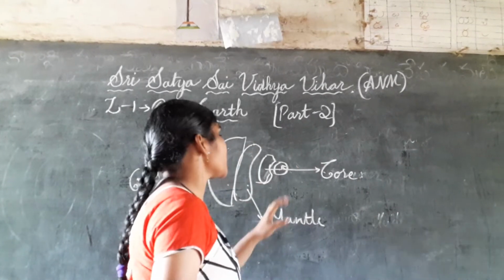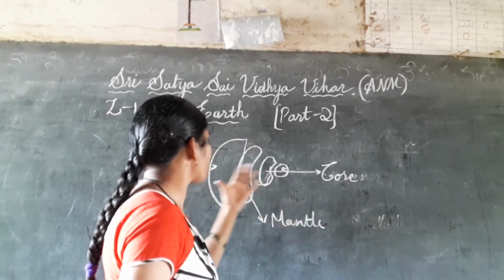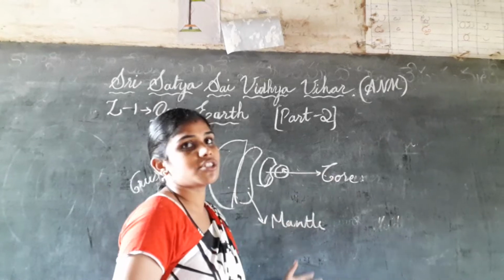Now you may ask, you are showing four parts in the picture, but you are saying only three parts, teacher.